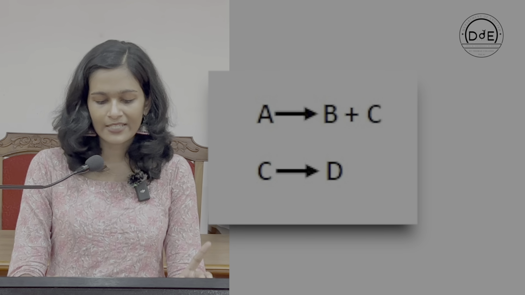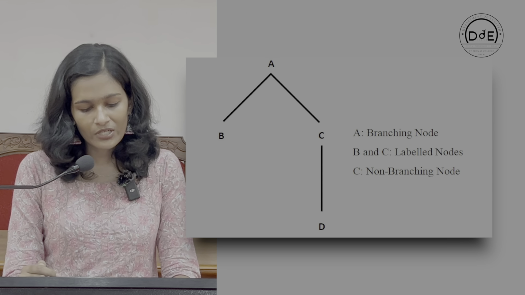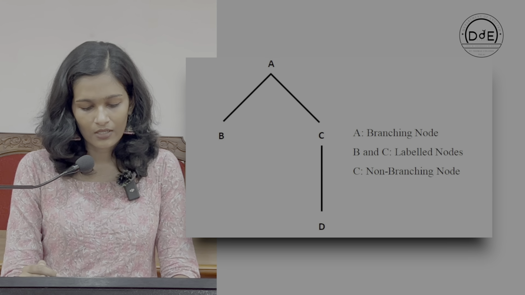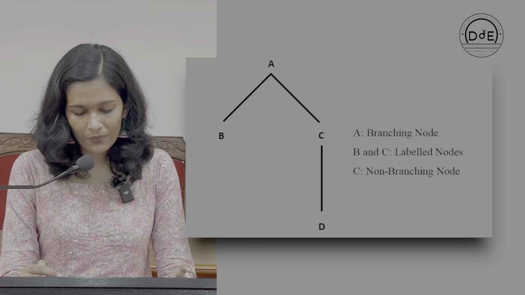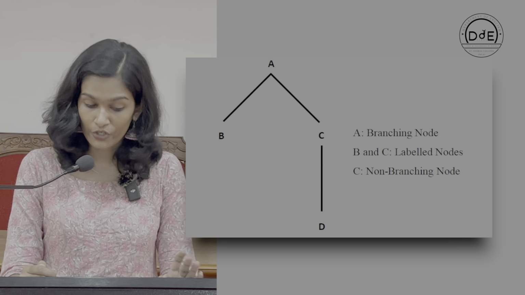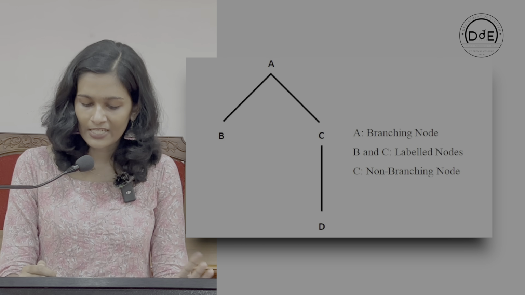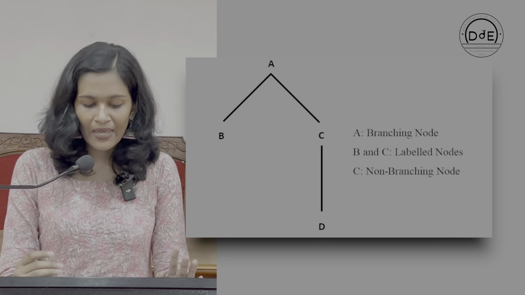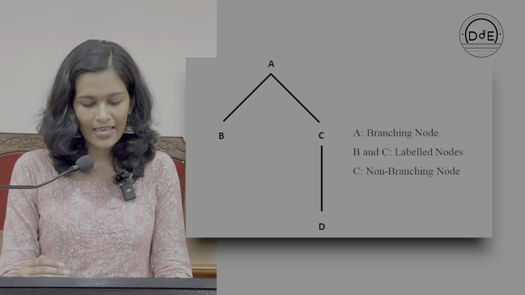At the same time, C is considered a non-branching node. Here, two metaphors can be used to represent this diagram. In the family tree metaphor, B and C are daughters of A such that A is referred to as the mother of B and C. In the domination metaphor, a distinction is made between immediate domination and domination. A node dominates everything below it. Hence, A dominates B, C and D. Making the distinction between immediate domination and domination, we can say that A immediately dominates B and C but not D.